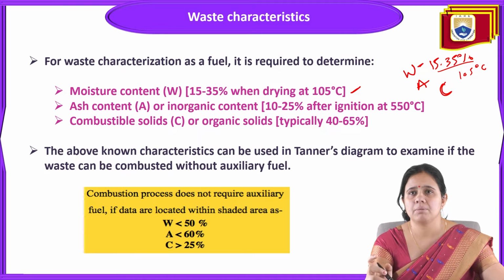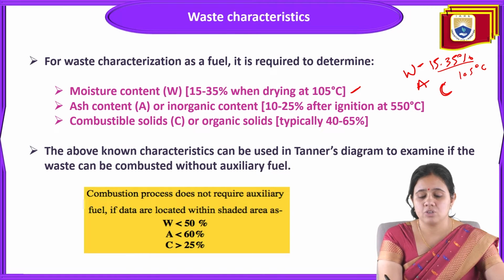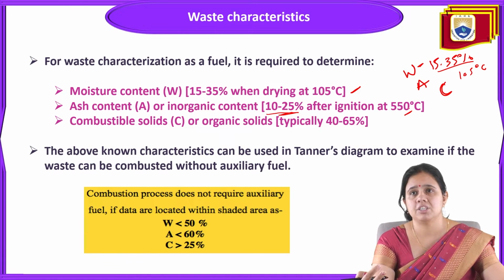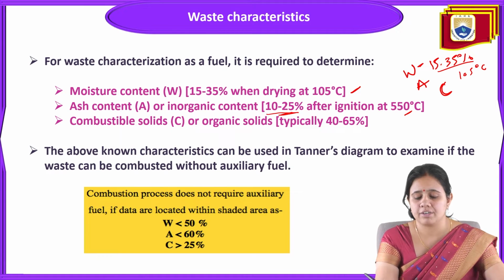Ash content, or inorganic content, is 10 to 25% after ignition at 550 degrees Celsius. Combustible solids, or organic solids, are 40 to 65%.